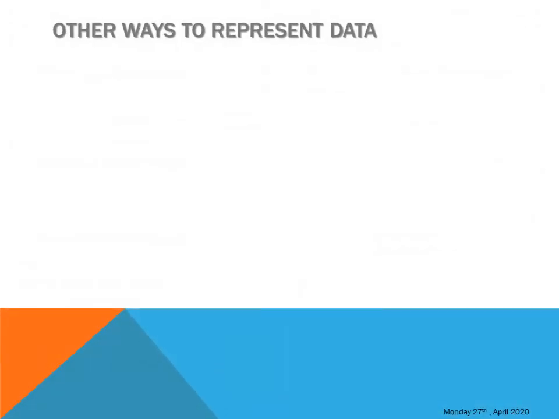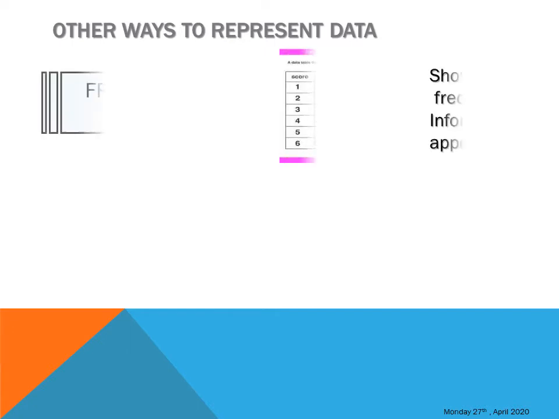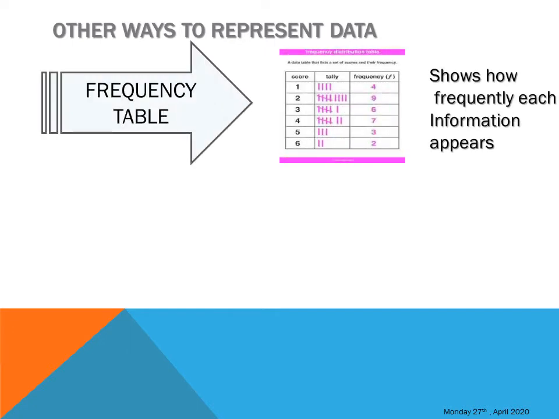Now let's see other ways that we can represent data. We've seen the line graph. What other ways can we represent data? We have a frequency table. Remember this? Each time we talked about the frequency table, you used to remember tally. Now, whenever you remember tally, just know that we're talking about the frequency table. It shows how frequently each piece of information appears, how frequently each number appears.